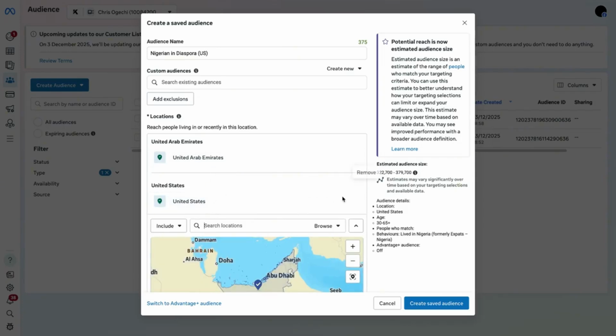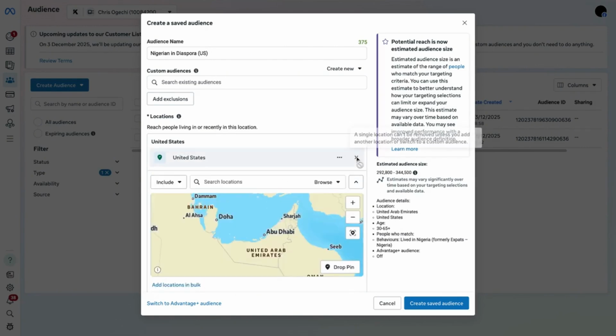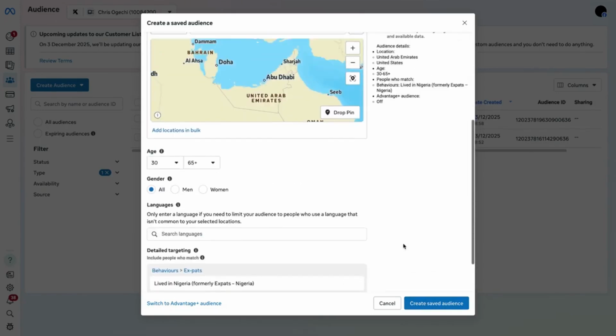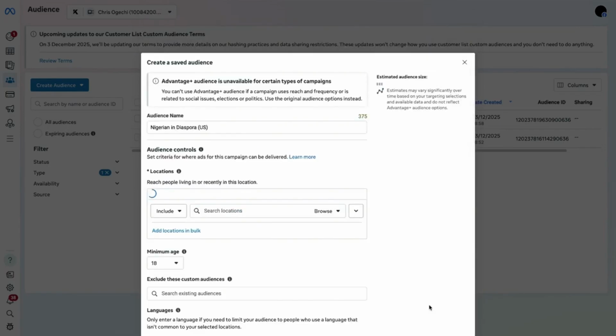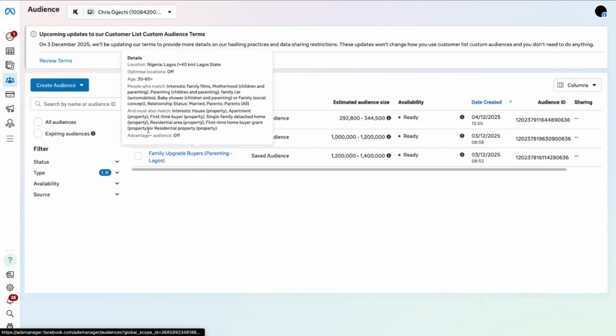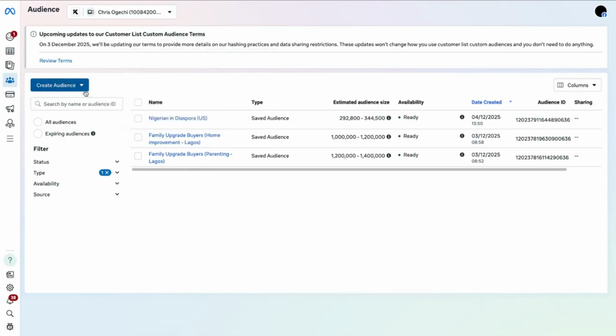I think I should save this one first, then do the second one for you guys. So let me save this, the US version. I'll do one more for you guys, a smaller audience, so you know what it looks like when you use a smaller range. So, saved audience. All right, good. Let's now go to a new one.